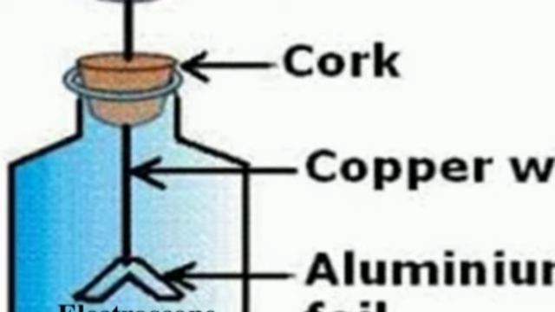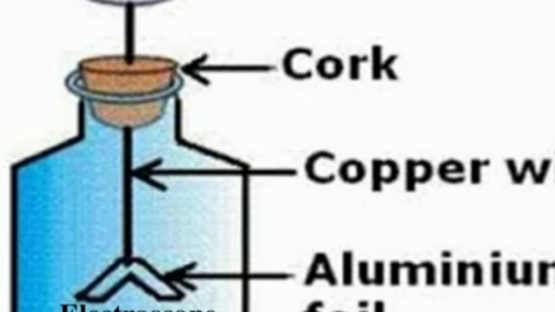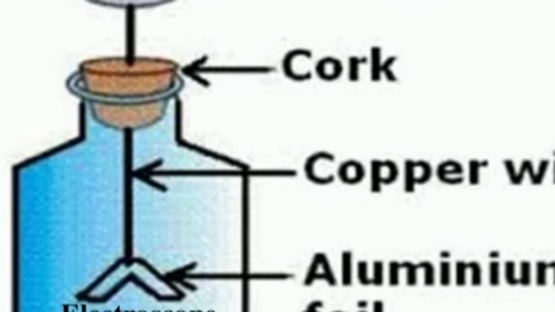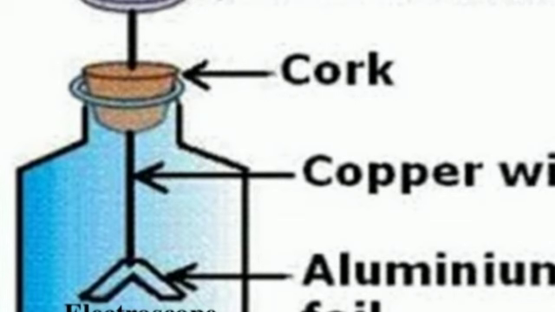Once we bring any charged body, these aluminum foils or gold foils will repel each other. Because when a charged body is brought to the metal disc, the charge flows towards the copper wire and reaches the aluminum foil. Suppose positive charge is there, both foils have the same charge, so they repel each other.